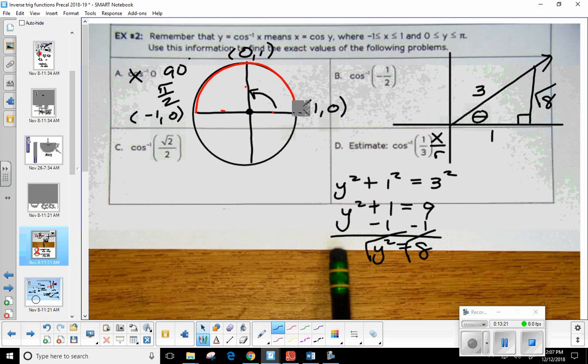Okay. And then we could simplify that. You know, we talked about that yesterday. But now, very important question. Is that a special right triangle? Well, why is it not 45, 45? Yeah, the 2 legs would have to be exactly the same. 1 and square root of 8 are completely different. Well, why couldn't it be 30, 60, 90? Yeah, for 1, 3 isn't double 1. Okay, it's more than double. So we can't just immediately say, okay, theta is 45, 30, or 60. So this is where we're going to go ahead and measure this.